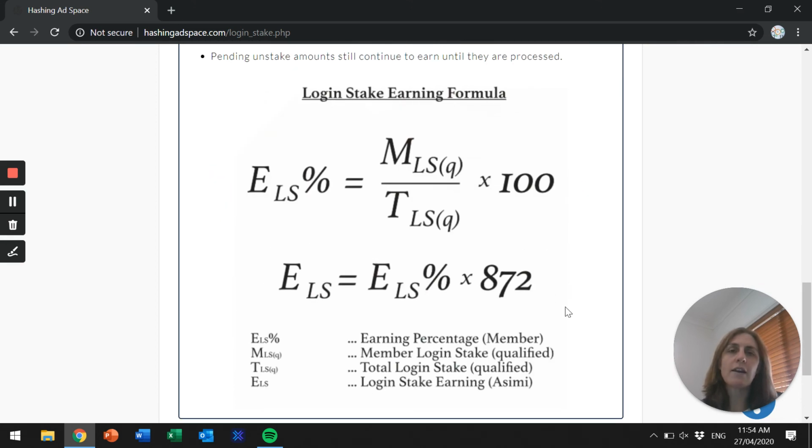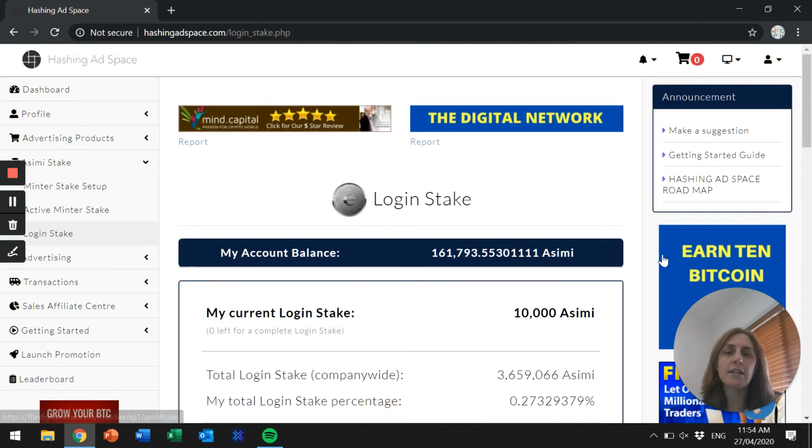So when you get started, click the link below to register, log in, watch all the video tutorials, and you can see how the system really works. It's truly incredible. There's so many things that Hashing Ad Space have got going. There's a couple of other parts to it as well. So I'll leave those links in the description below. And yeah, I can't speak more highly of Hashing Ad Space.